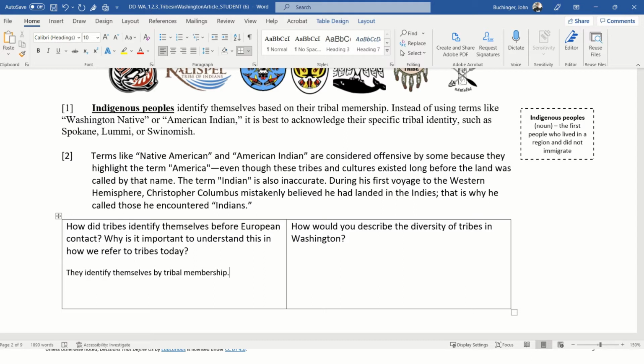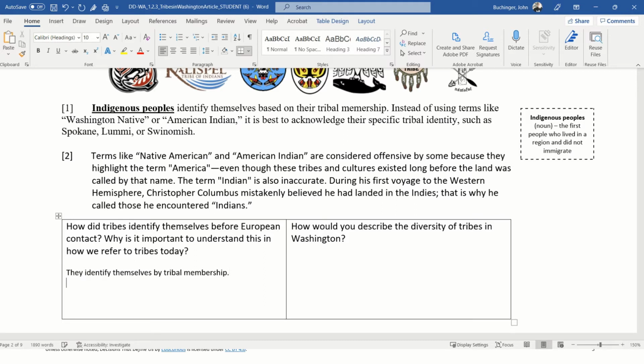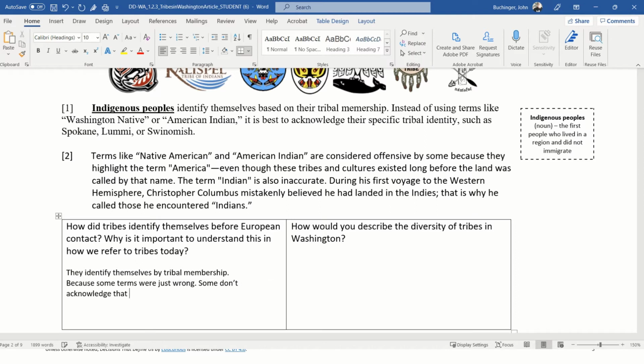And then it's important to how we refer to them today because some terms were just wrong, and some don't acknowledge that they were here before America was.